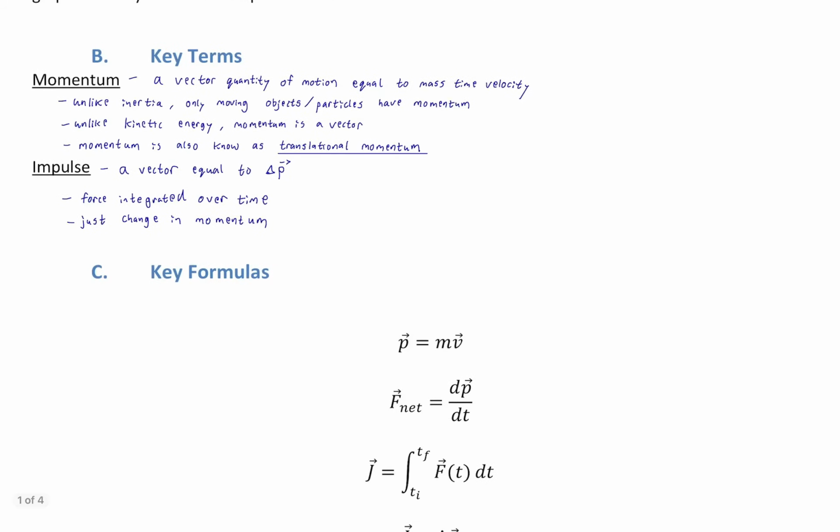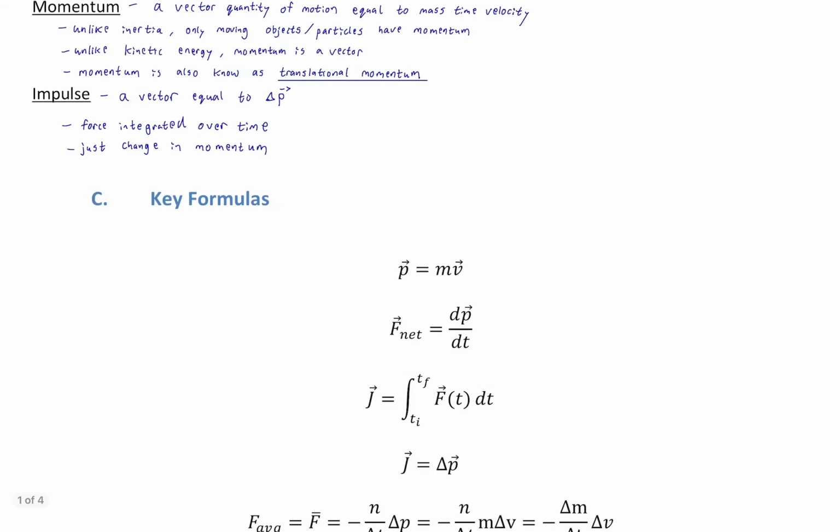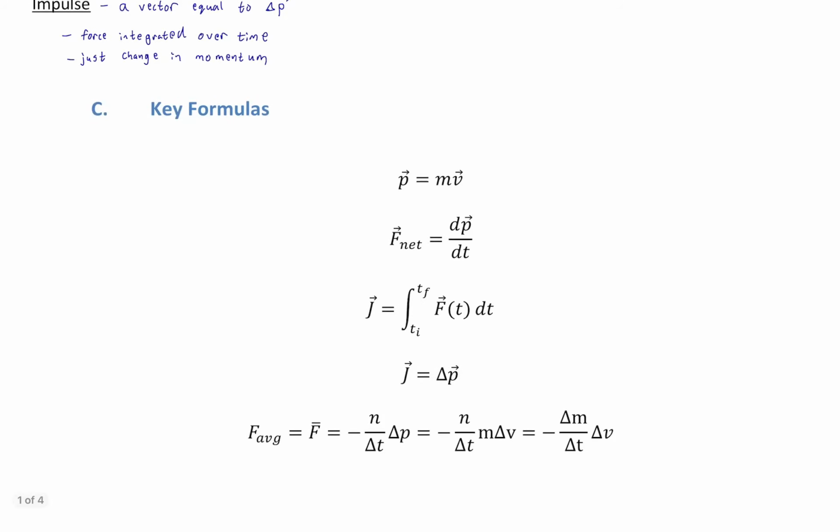Okay, but let's see how it shows up in our equations, and let's move on down to key formulas. All right, so here we go. Our first formula is just the definition of momentum. We see it's a vector. We see it's equal to mass times velocity. As a vector, it must always be parallel to velocity. Its units are kilogram meters per second.